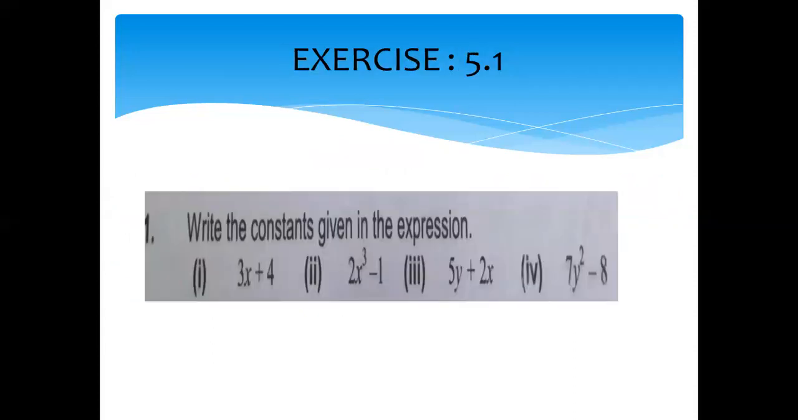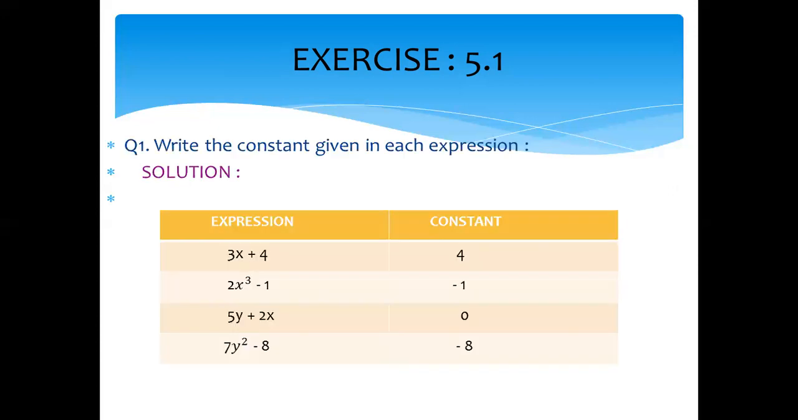Our first question is to write the constant in the given expression. I told you what a constant is: constants are numerical values. Now see the first one, 3x plus 4. Now 4 is the constant. Why not 3? Because 3 is with the variable. So 4 is called the constant of this expression. Next is 2x cube minus 1. Here minus 1 is a constant.